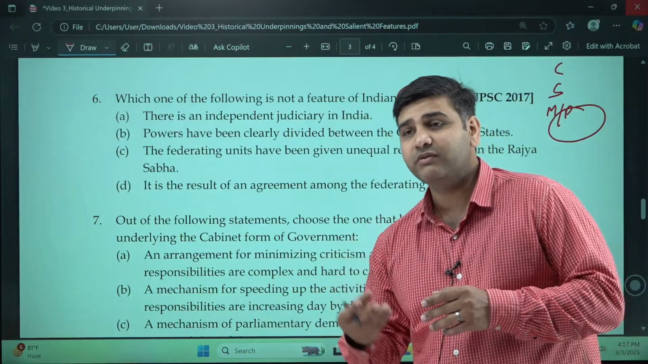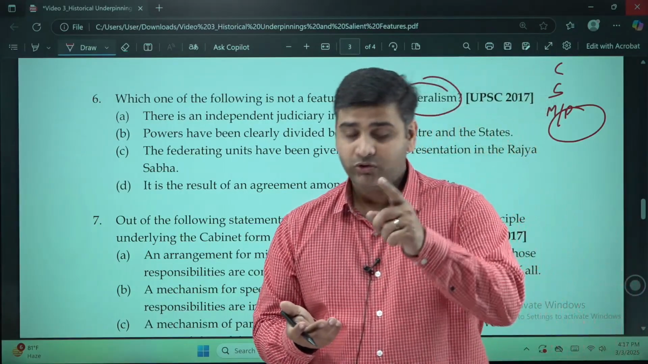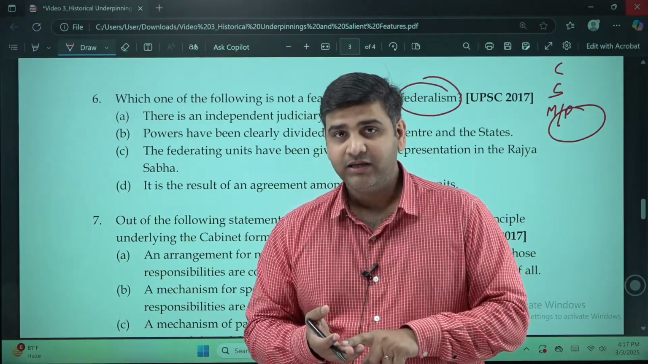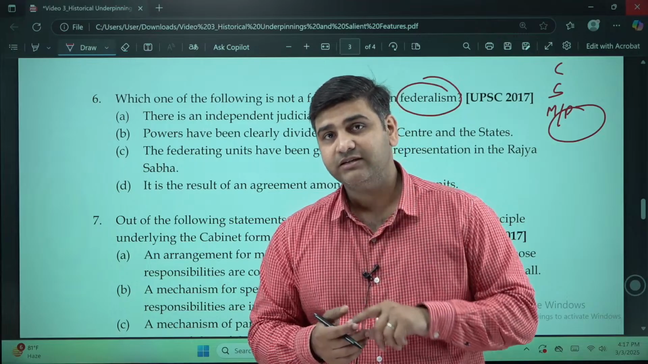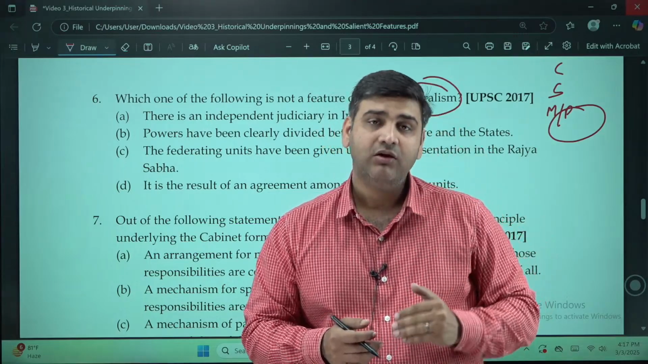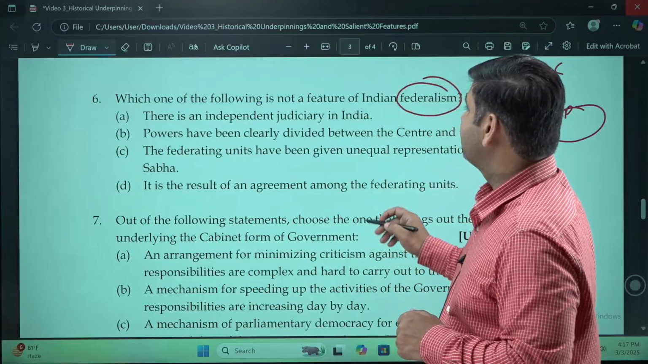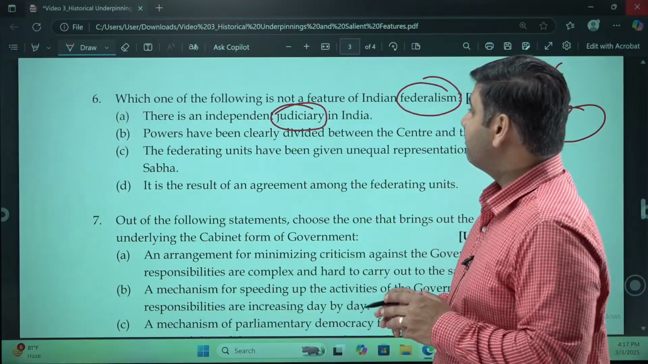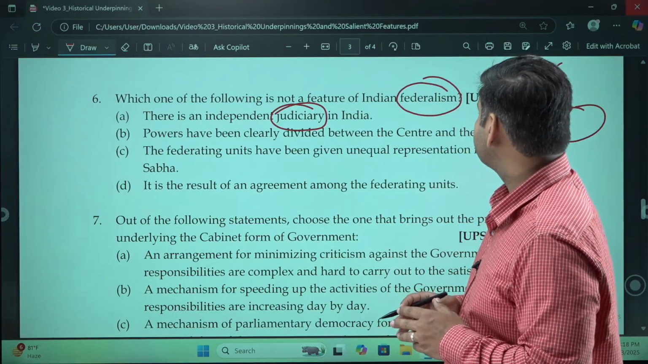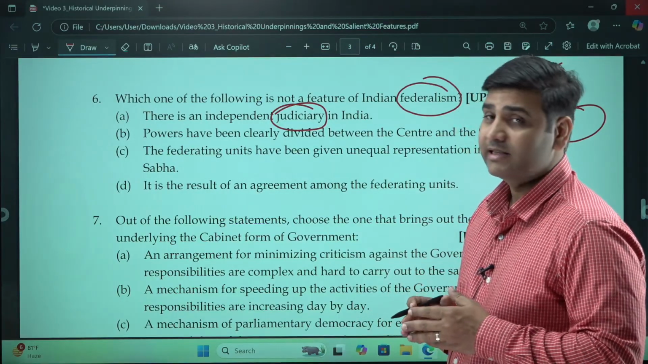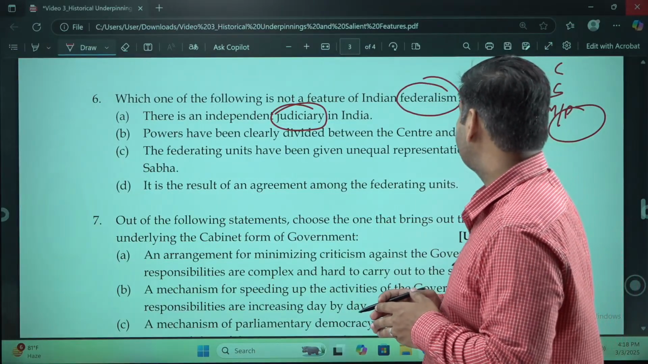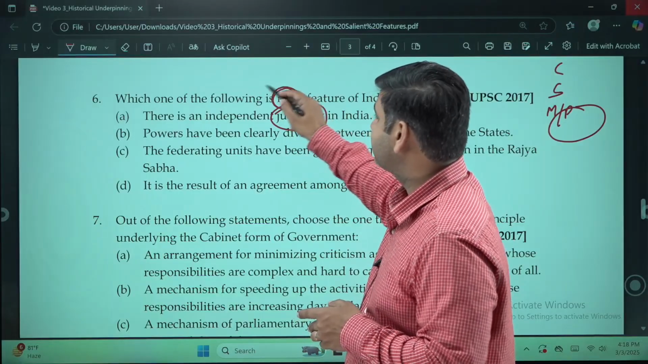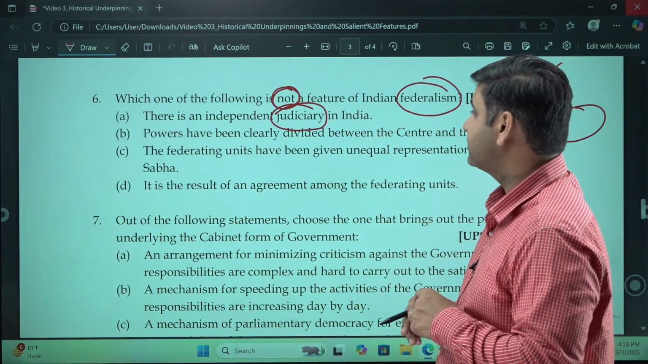That simply means if you are living in some panchayat area, you will be governed by your panchayat, you will be governed by your municipality, you will be governed by your state government, and you will be governed by the central government. Different level of government. This is called as federalism. So, independent judiciary, very good, but has nothing to do with federalism. Powers have been clearly divided between the center and the state. Okay, let's see. They are saying which among them is not the feature. Not the feature, very important.